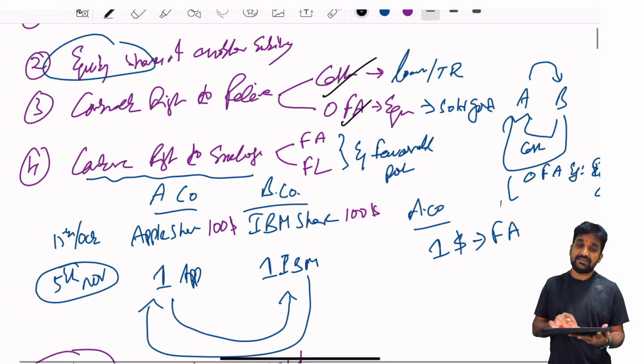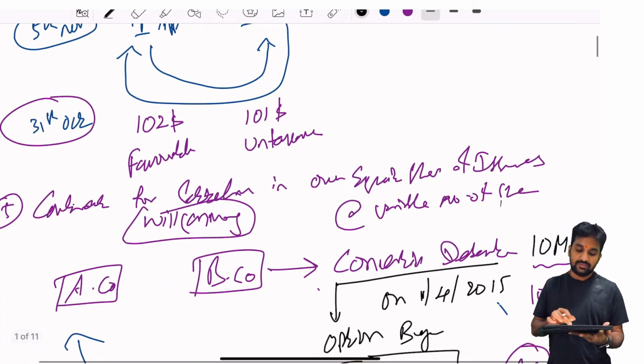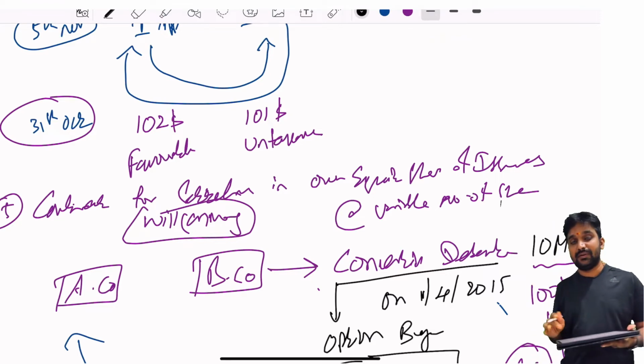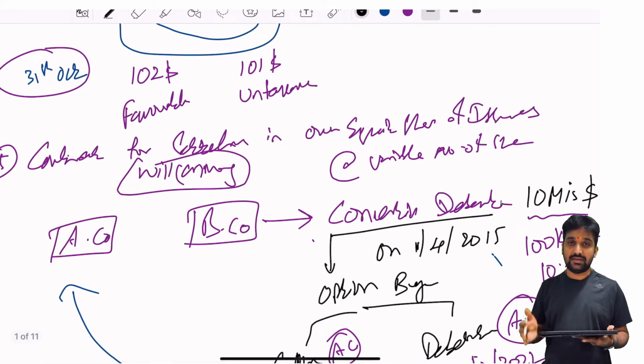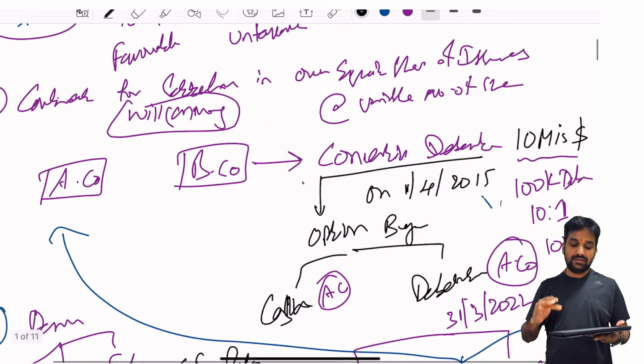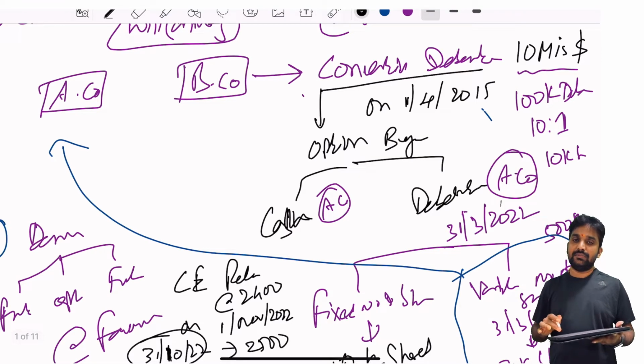A contractual right to exchange financial assets or financial liabilities in a favorable position, and a contract for settlement which may or will happen. Okay, it can happen or it may not happen. Like they can settle in cash, or they can settle in shares, a variable number of shares of their own equity. This is like convertible debentures, which can be settled by cash or by debentures, and the number of debentures should be variable.